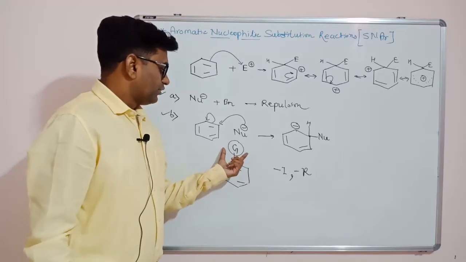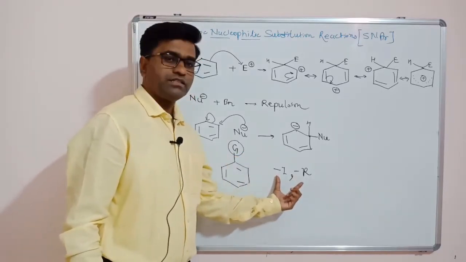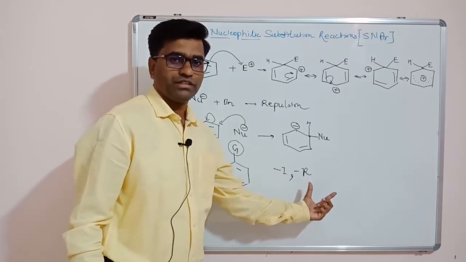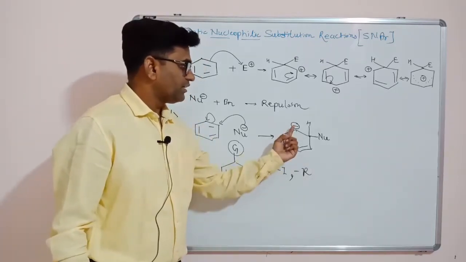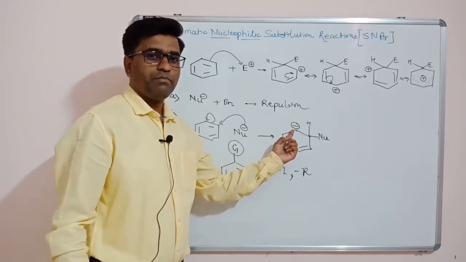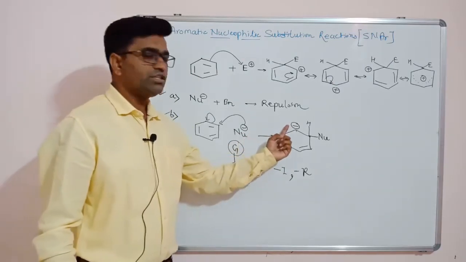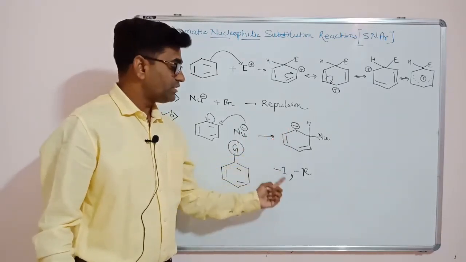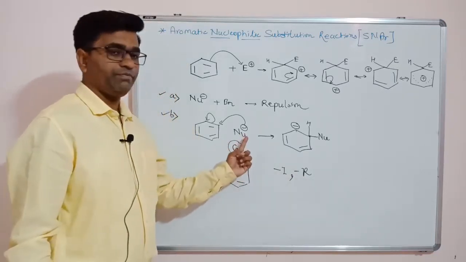So the groups present on the benzene ring should have minus I effect or minus R effect. Because of this, whatever extra negative charge is generated in the benzene ring after attack of the nucleophile is also well stabilized by the minus I effect and minus R effect of this group.